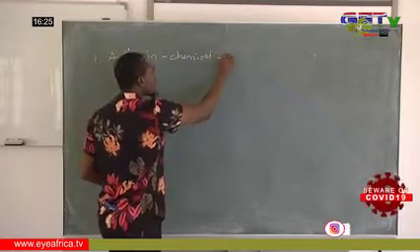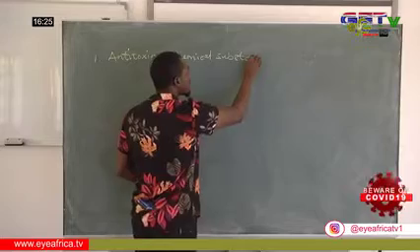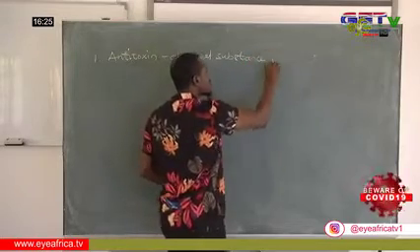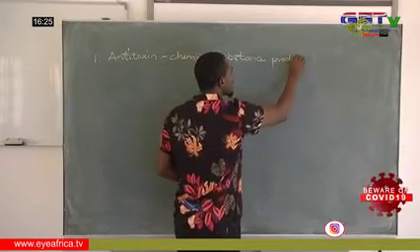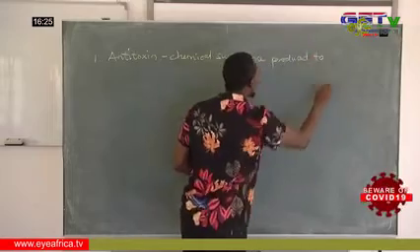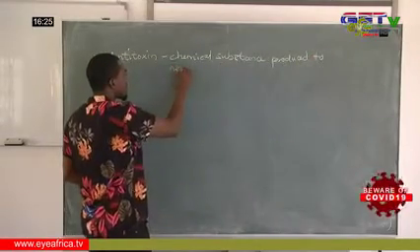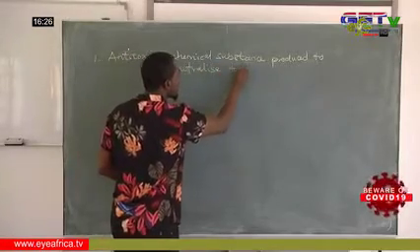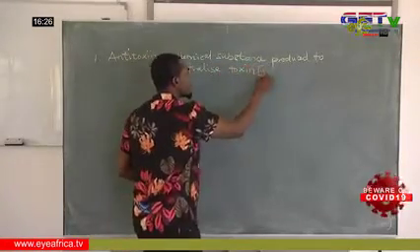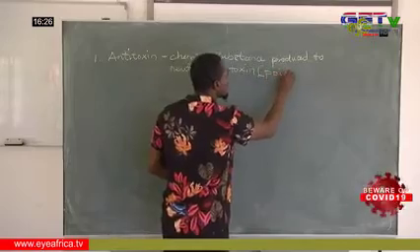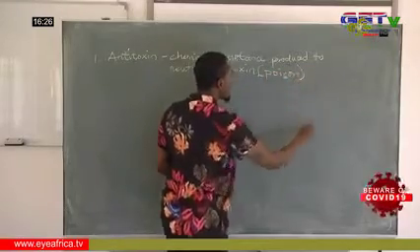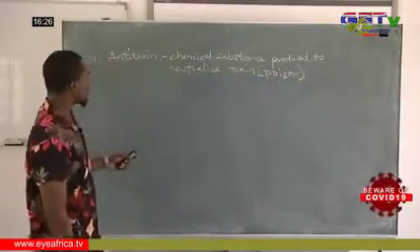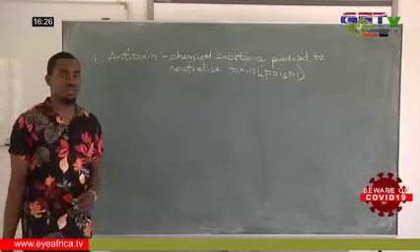They are chemical substances produced to neutralize toxins. Toxins are poisonous to our body. So antitoxins are chemical substances produced to neutralize toxins.